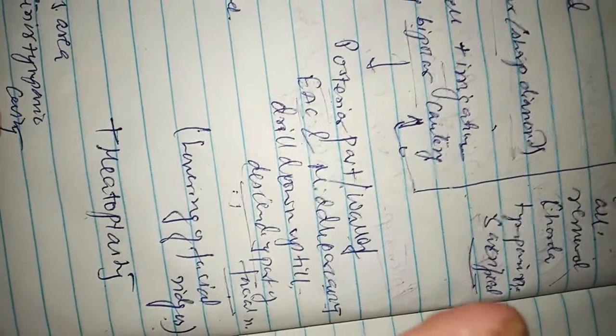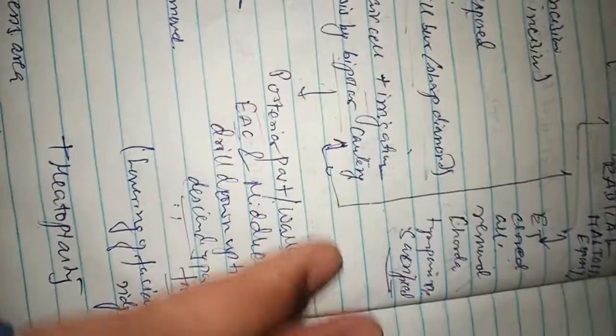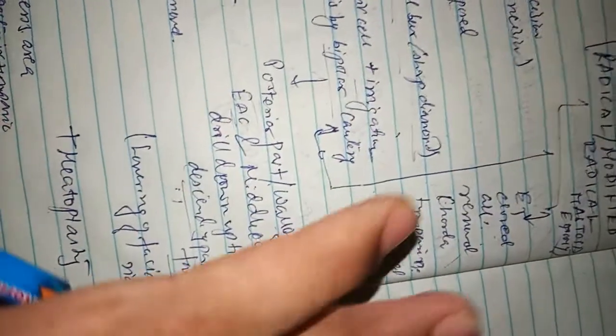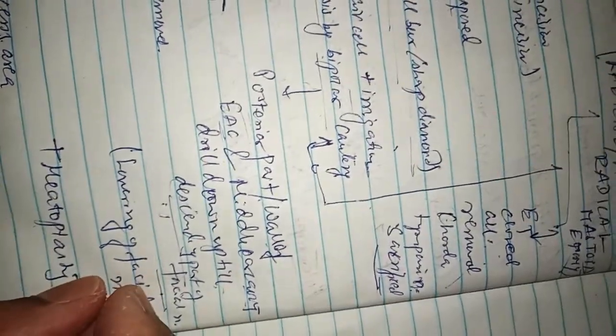Meatoplasty is mandatory in the canal down procedure. Widening the external acoustic meatus is known as meatoplasty.